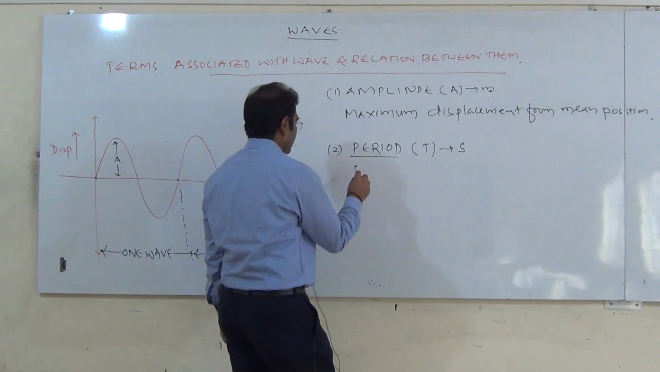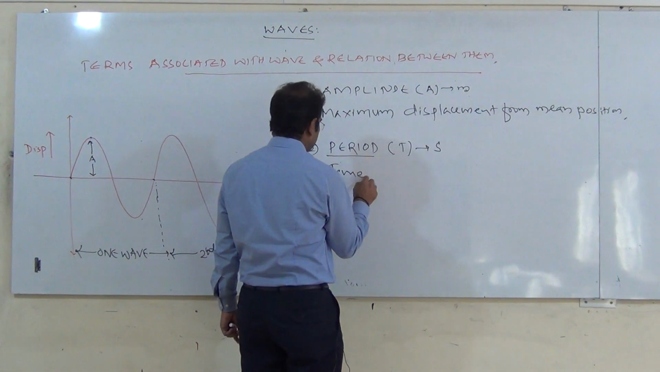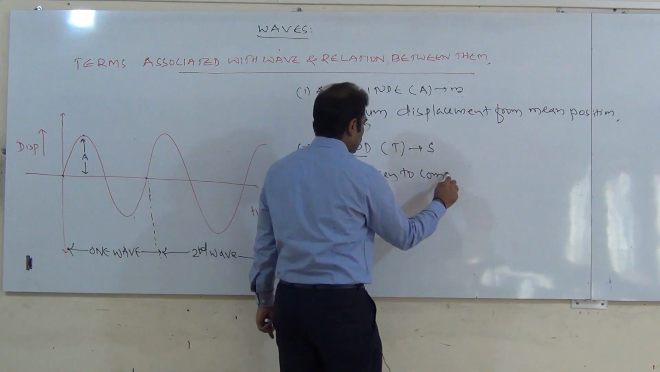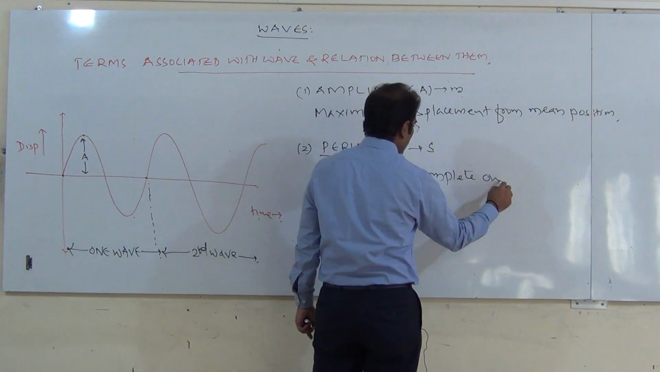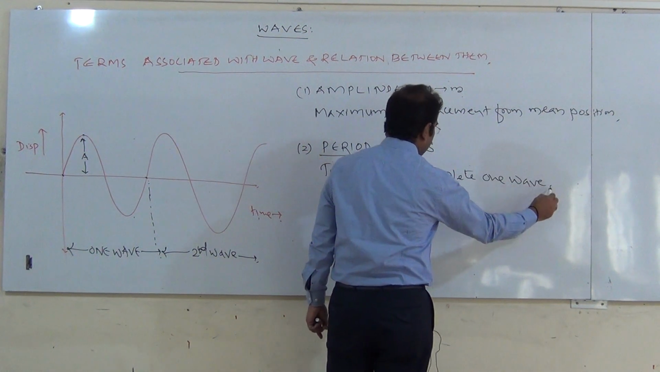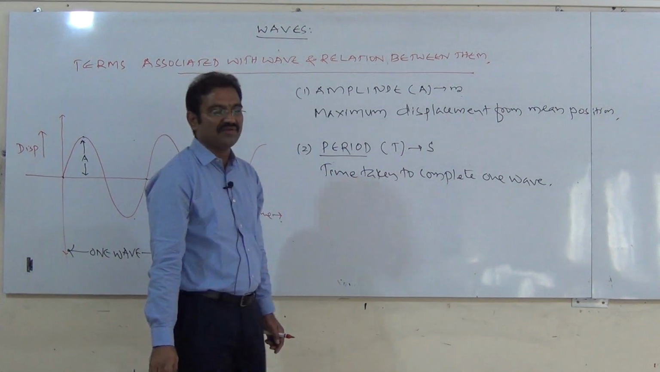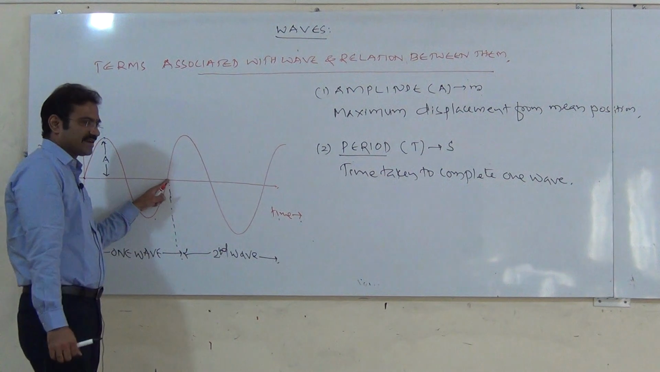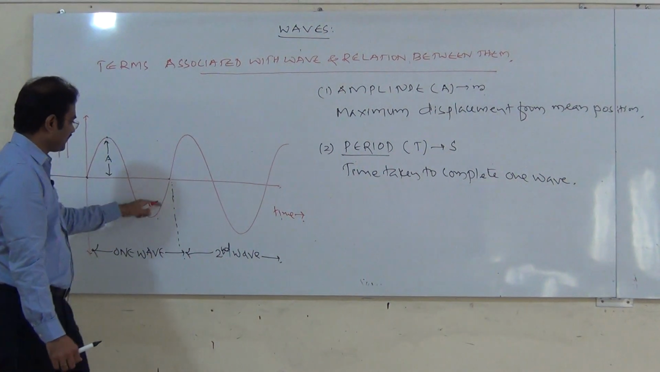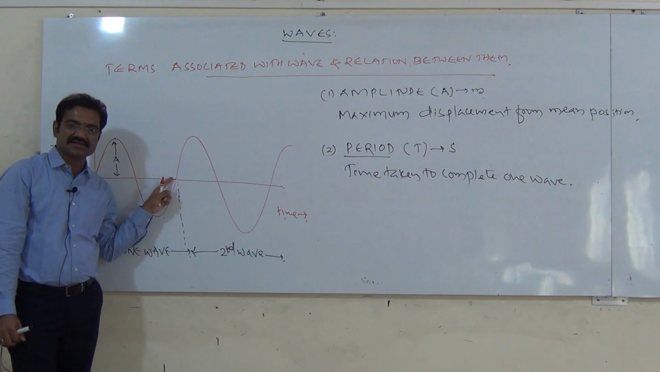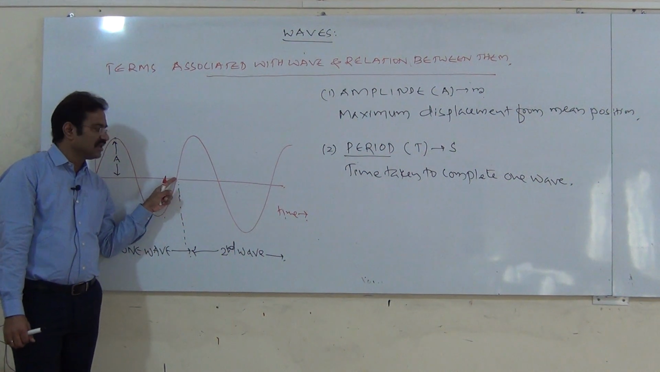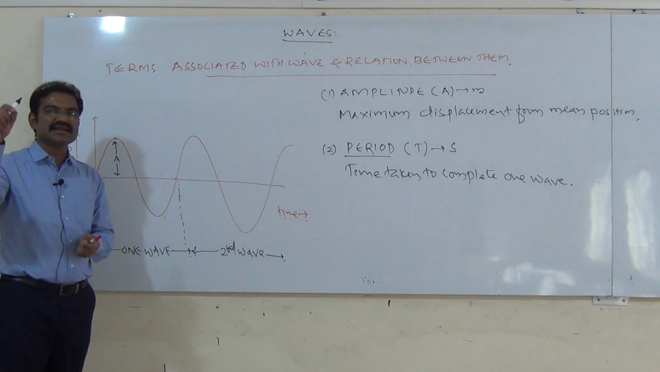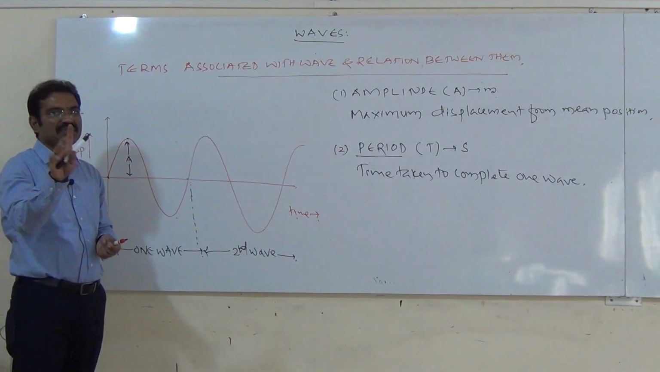Therefore I write it here: period is the time taken to complete one wave. Suppose it takes 3 seconds from here to here, its time period is 3. If it takes 10 seconds, its time period is 10. It means that it takes 10 seconds to complete one wave.